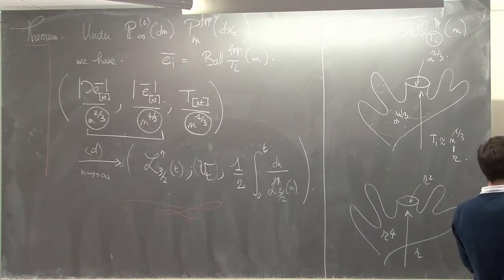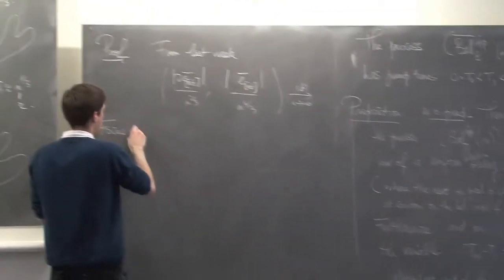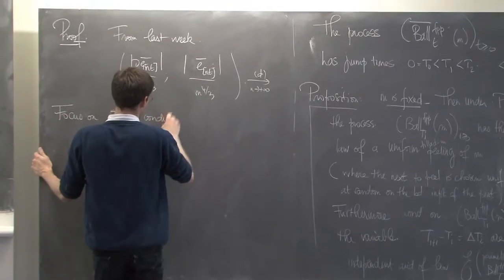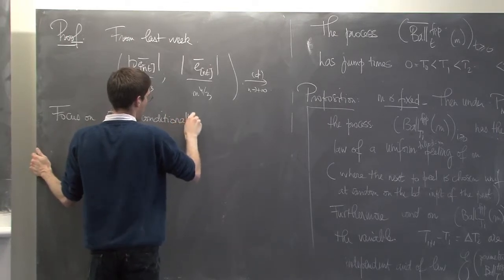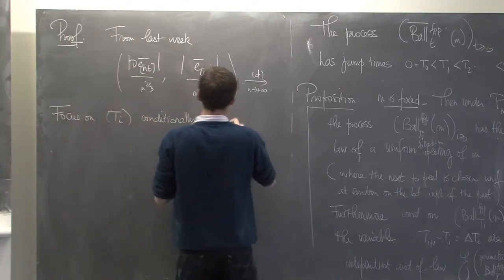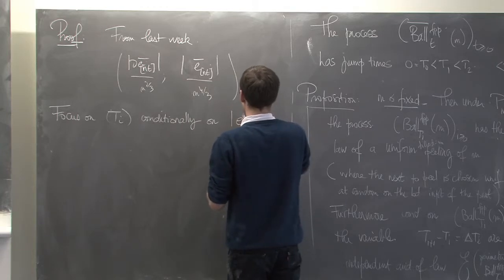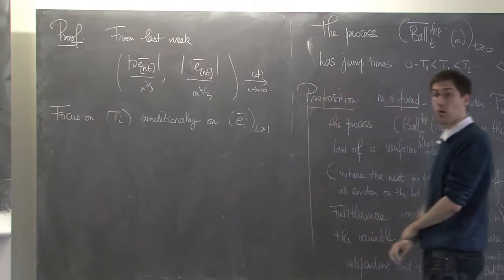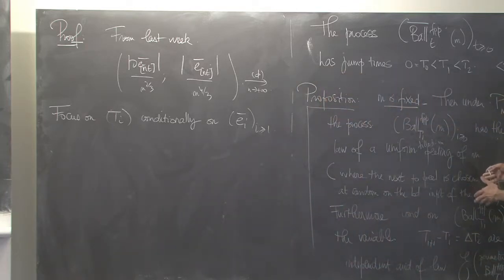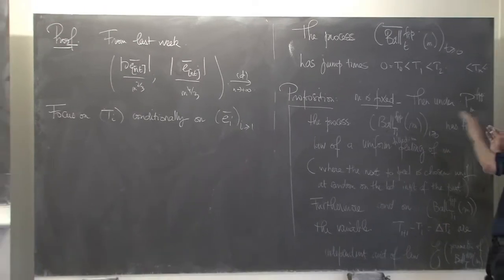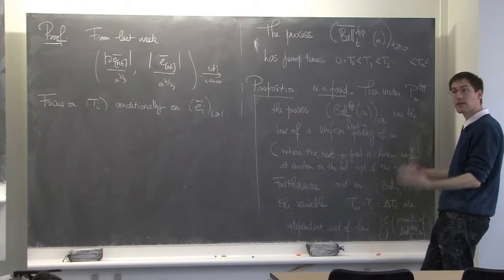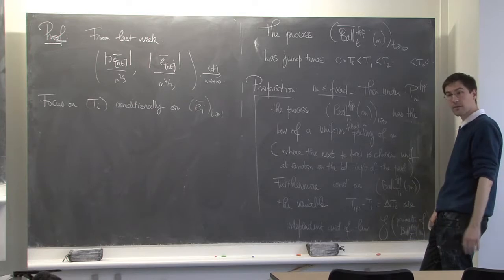So focus on Ti conditionally on the perimeters, say. We can even condition on the full sequence. Why? Because from this proposition, we know that if we condition on the combinatorics of the exploration process, then the Tis are just given by summing exponential variables of these parameters.